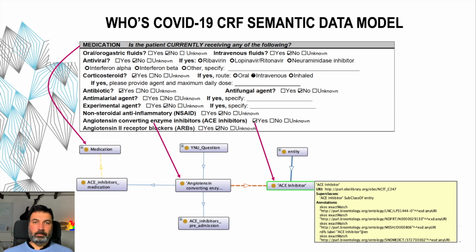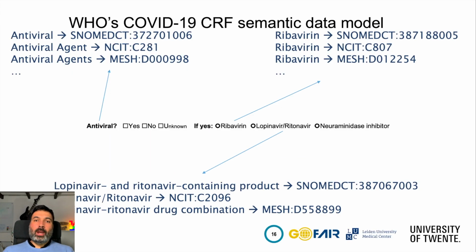Many questions are just yes or no, did you take this, yes or no, and so on. But some also directly refer to things, so we also provide references to concepts that represent these things. For example, in this question, the user should inform whether the patient is taking any antiviral, yes or no. If yes, which one of the choices the person is taking.